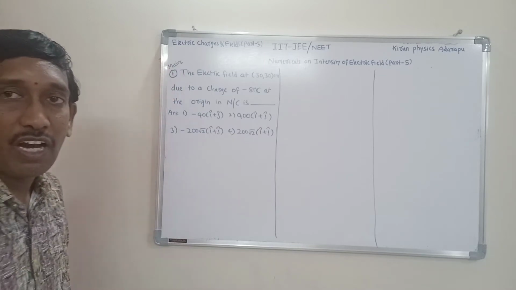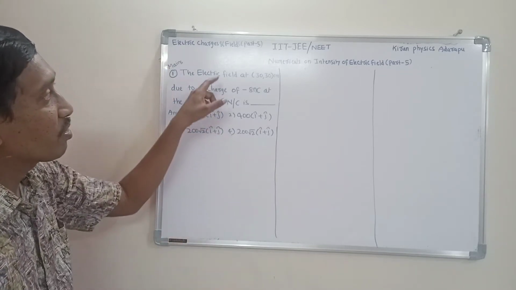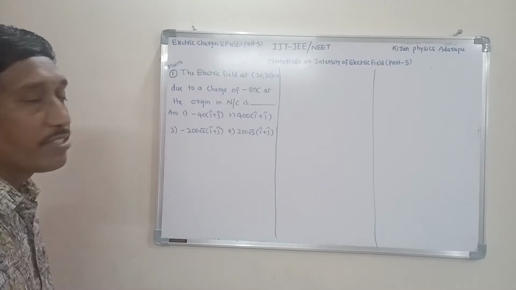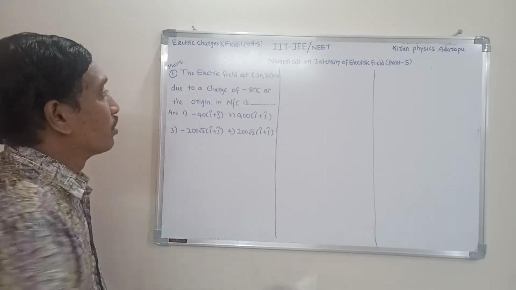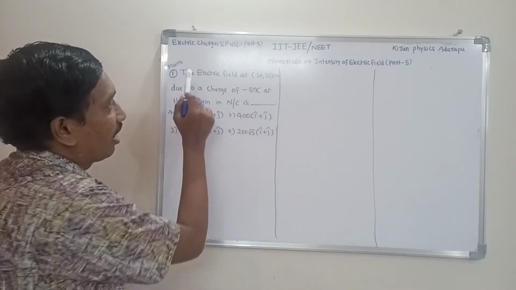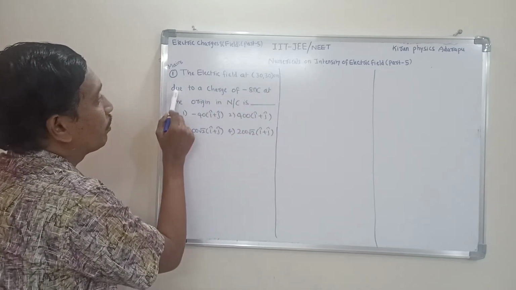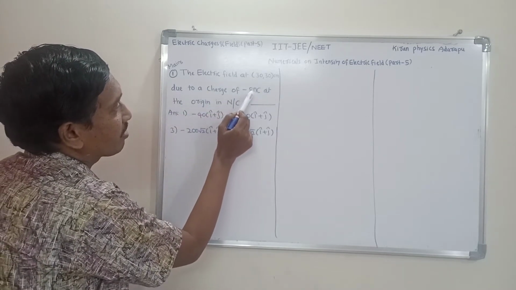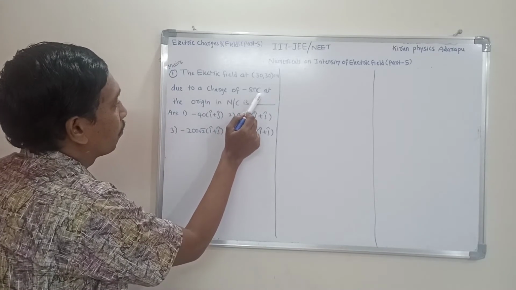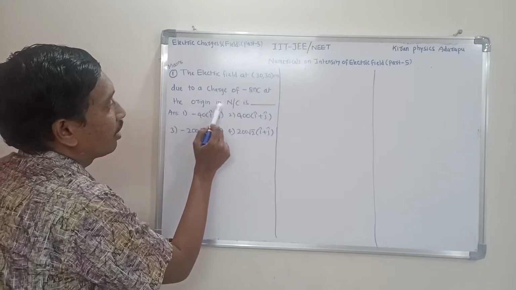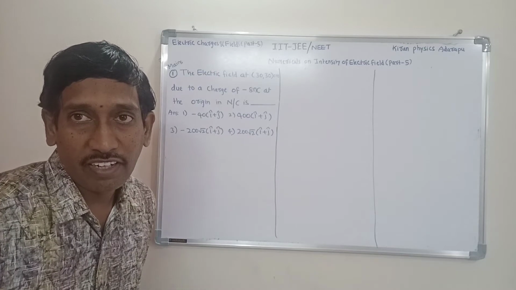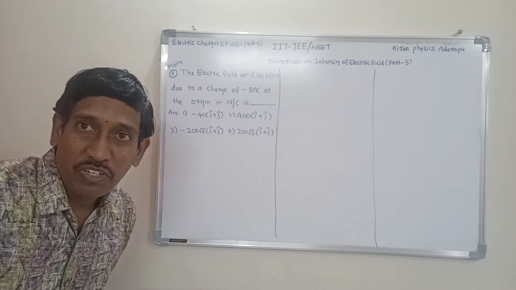First I want to read this question, so listen carefully, all of you. The given question is: the electric field at 30 centimeter due to a charge of minus 8 nanocoulomb at the origin, in Newton per coulomb, is asked.